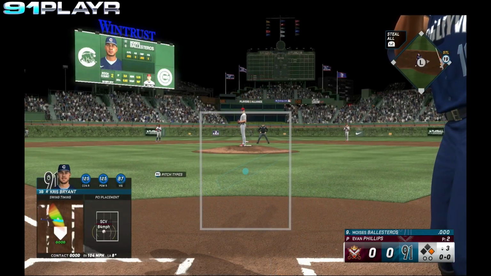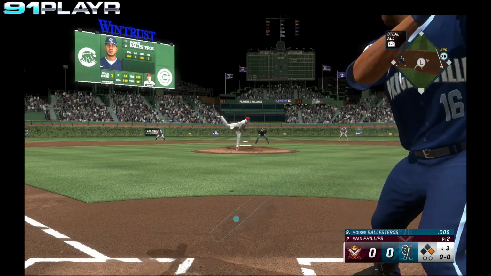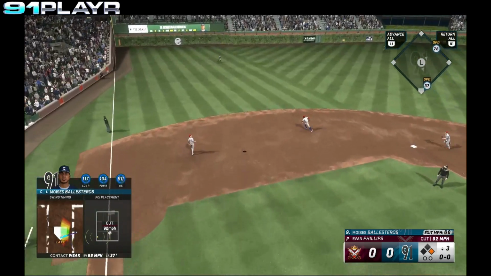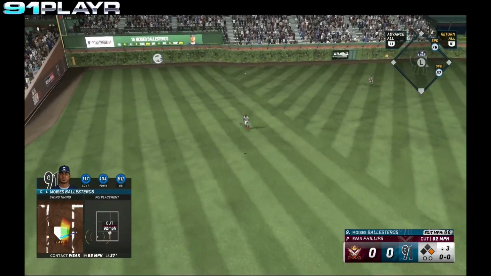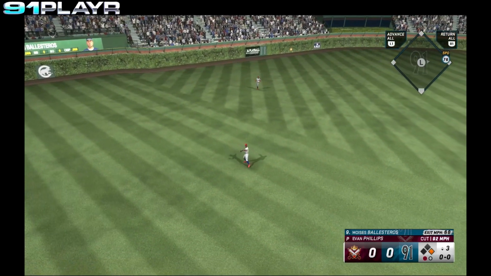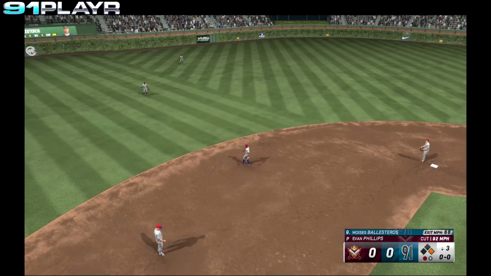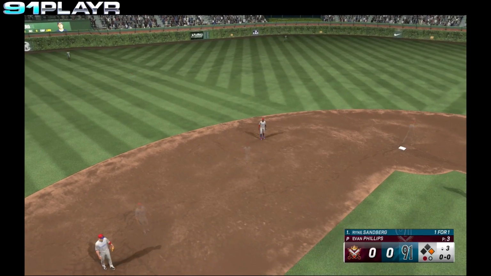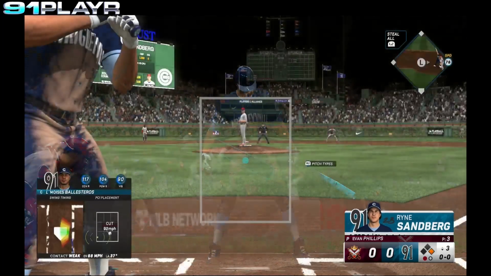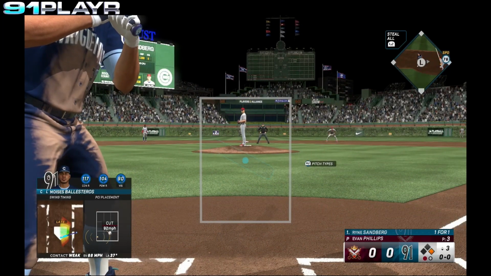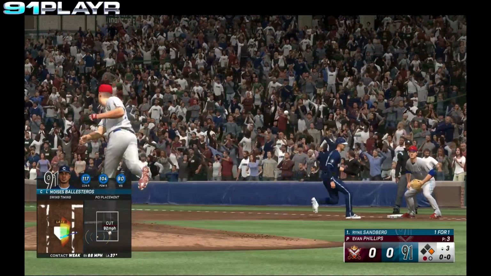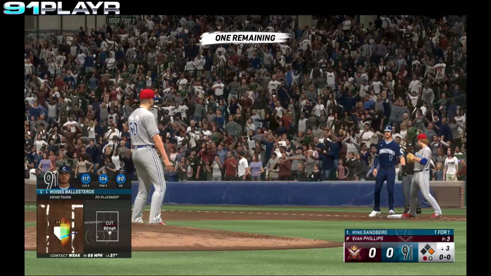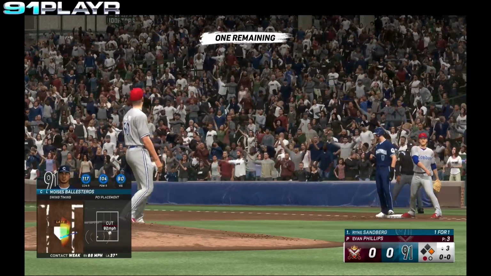Stepping in the box for the Cubs, the catcher, Moises Ballesteros. Ballesteros pops the ball up to left field. Is playable. Out number 1. Ballesteros just missed that. In for the Cubs, the leadoff man, Ryne Sandberg. Sandberg 1 for 1 in the game. Check on Bryant at first. He's back safely.